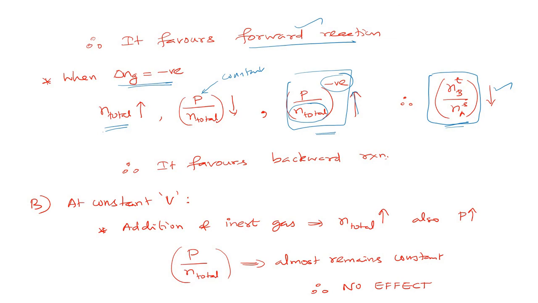Now instead of pressure, suppose we keep volume constant, what will happen? If we keep volume constant, addition of inert gas not only increases the total number of moles, it also increases the total pressure. So total pressure increases, total number of moles increases. Therefore, this ratio almost remains constant. So this ratio doesn't get affected. Therefore, the addition of inert gas has no effect on the equilibrium reaction when you keep volume constant. So this is the effect of addition of inert gas on an equilibrium reaction.